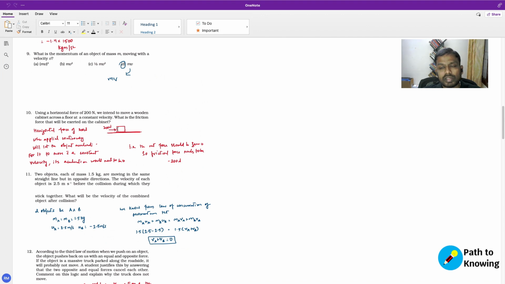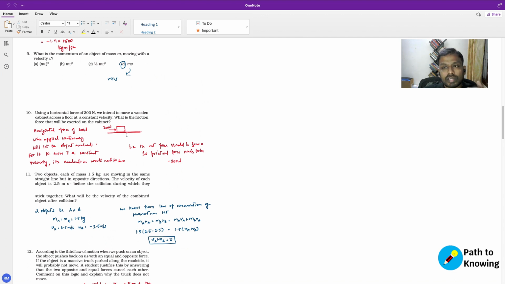So what will happen when you apply a force constantly on a particular object? The object will try to accelerate, right? Which means that it will try to acquire additional velocity every unit in time, if you continue to apply that force. Now, if at all this object had to move in spite of applying this force, with a constant velocity, which means that it should not accelerate, it has to be balanced by the friction, right?